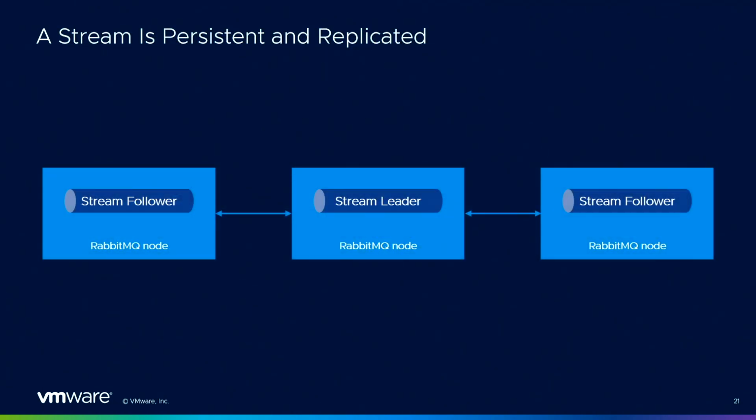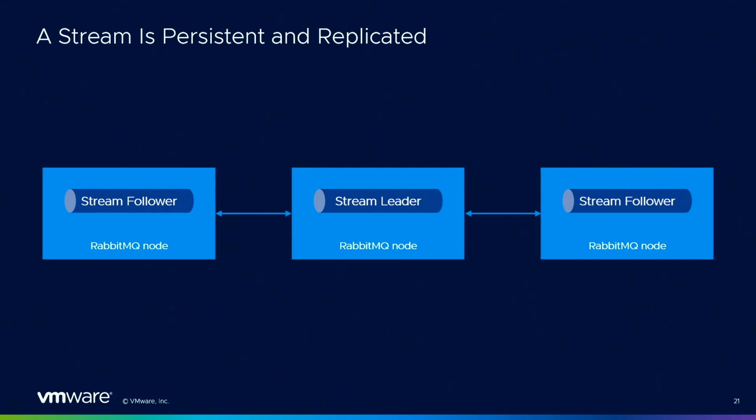And if you are familiar with RabbitMQ, queues in RabbitMQ can be on one node of the cluster, can be in memory, can be persistent, can be replicated. So we have many options, but streams are a bit more opinionated. They are always persistent and replicated.